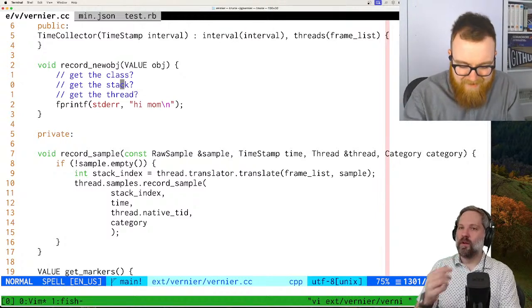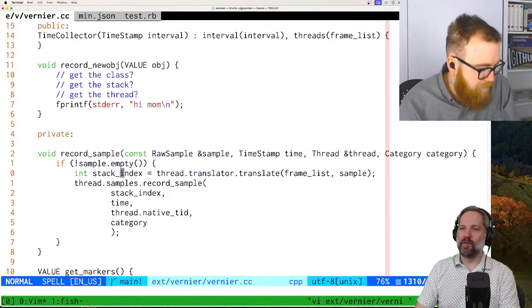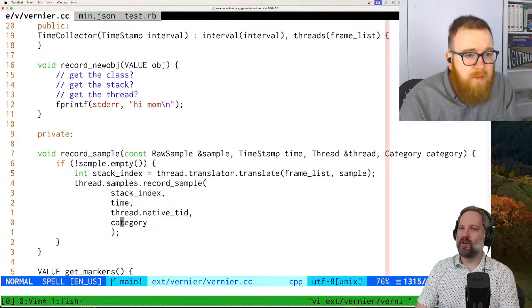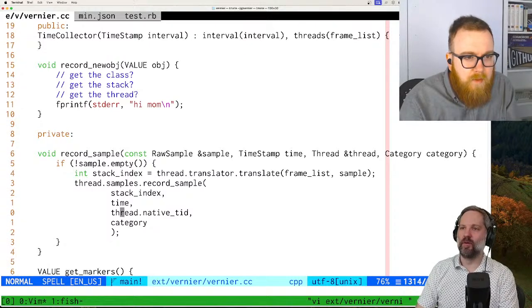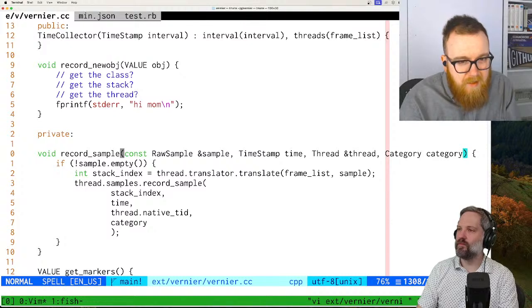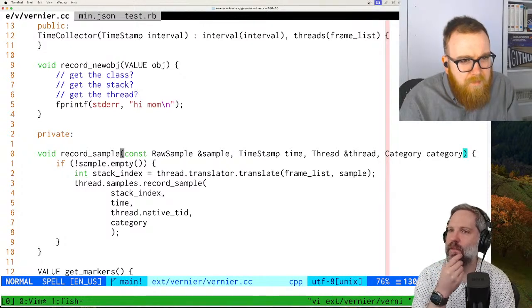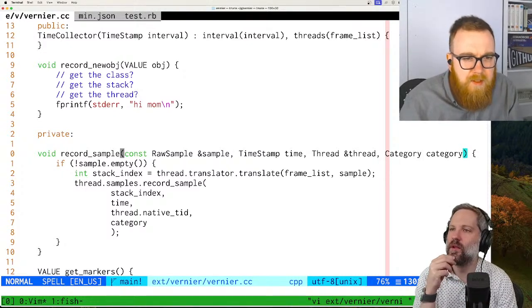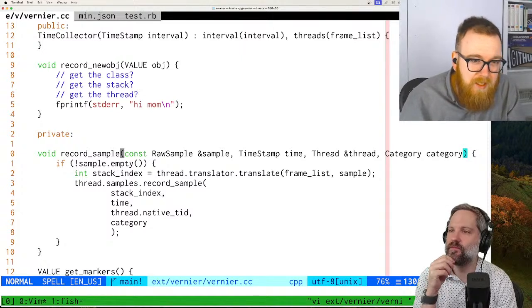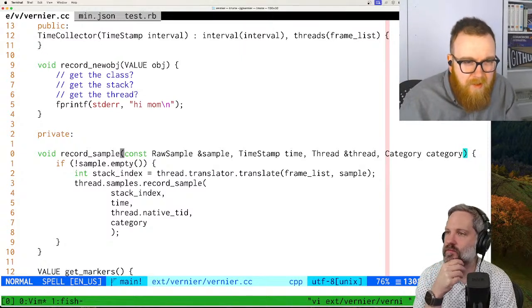If we look at this, can't we steal from this right here? That looks pretty good to me, honestly. So this is passed a sample which already exists, but we could make a new one.